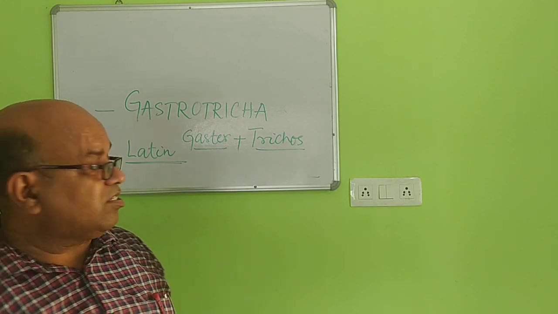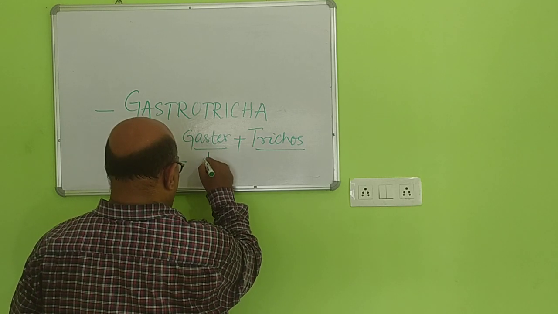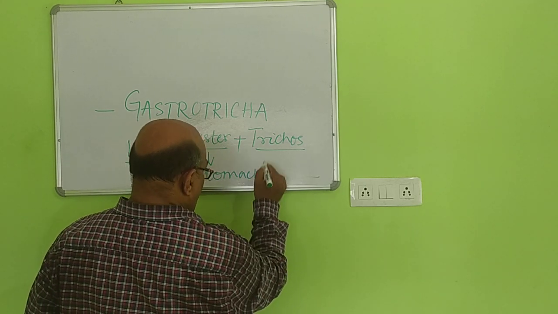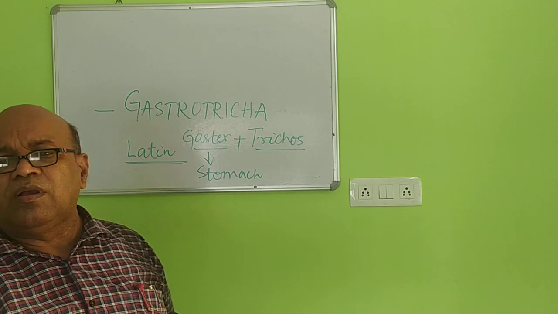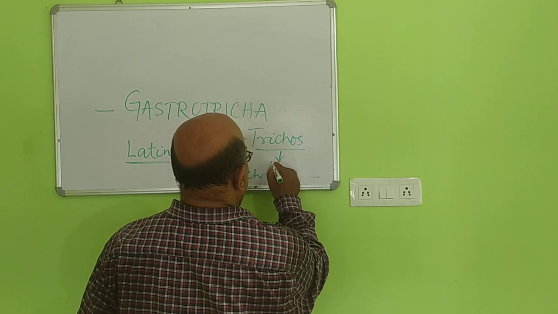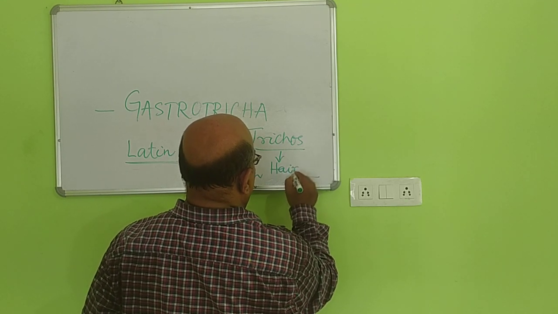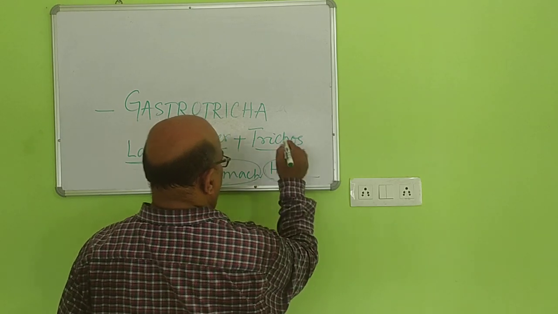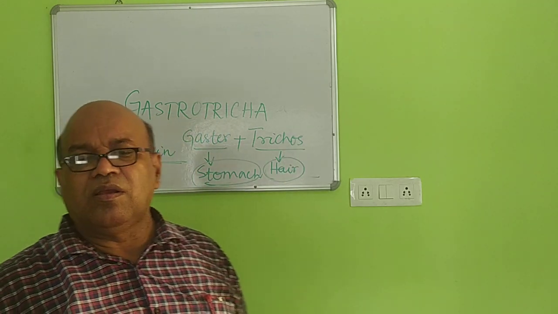In Gastrotricha you find gaster as well as trichus, two different words. Gaster refers to the stomach, while trichus refers to hair.